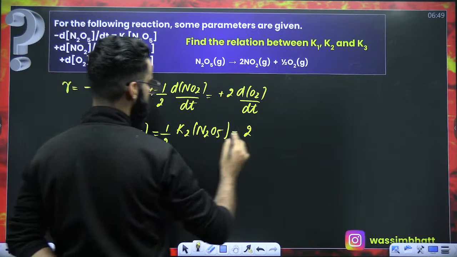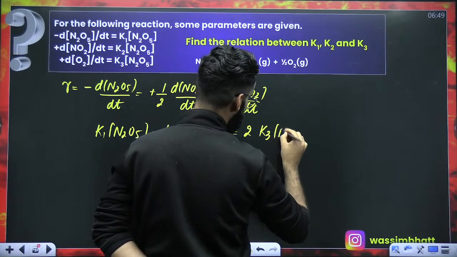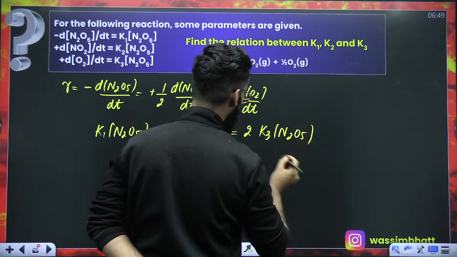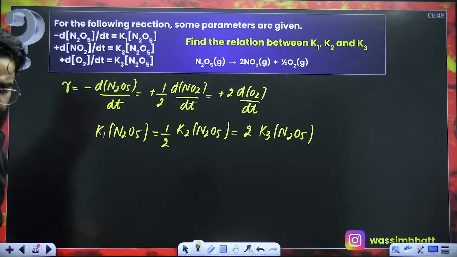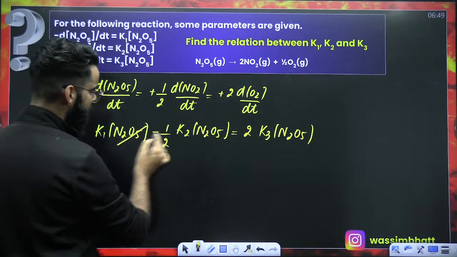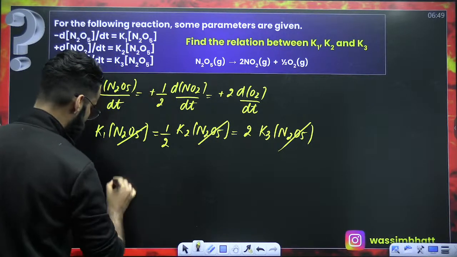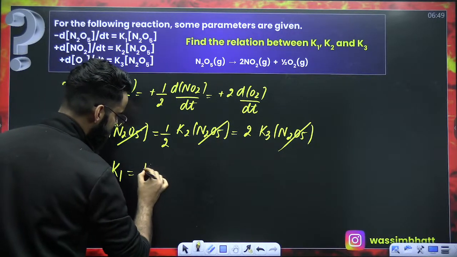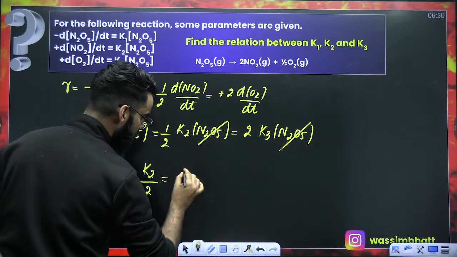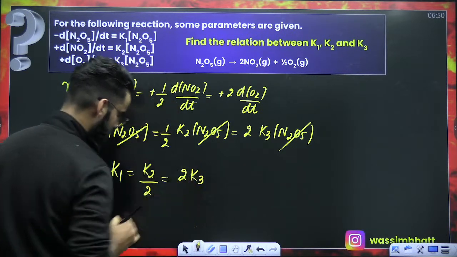D of O2 by dt is also given to me, that's K3 multiplied by the concentration of N2O5. So all these parameters are given to me as the equation, right? So can I say N2O5 gets cancelled out. So the value is K1 is equal to K2 divided by 2, which is equal to 2 times K3, right?